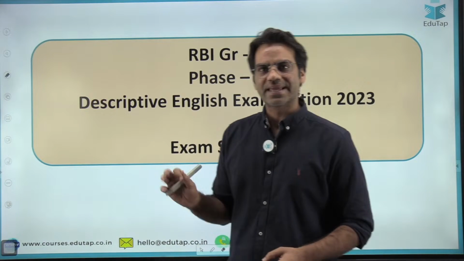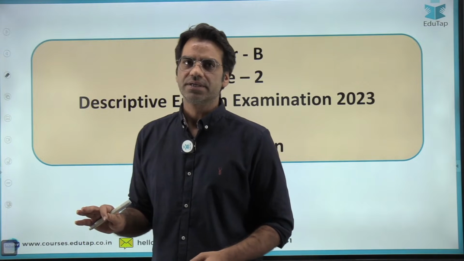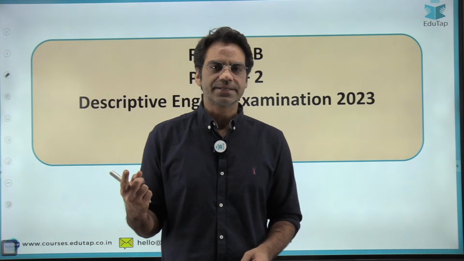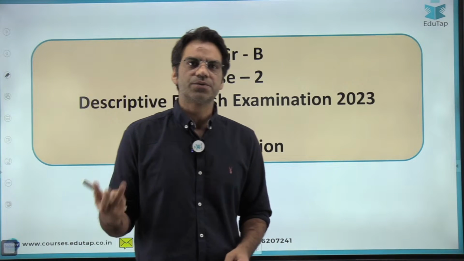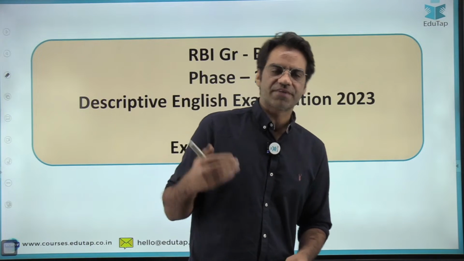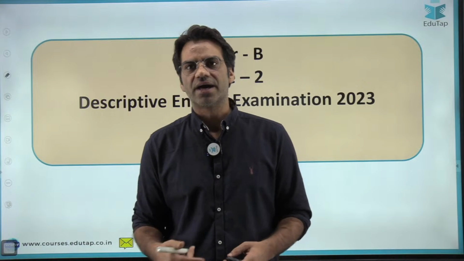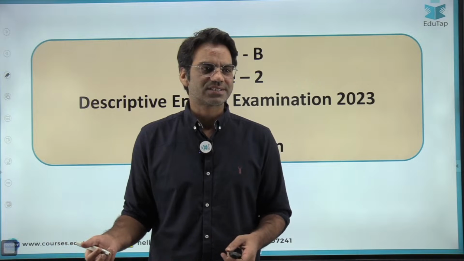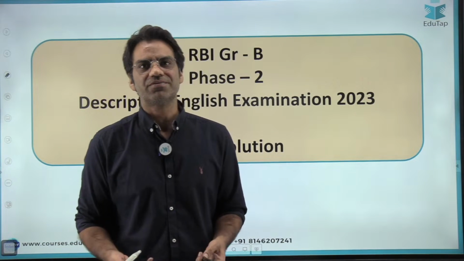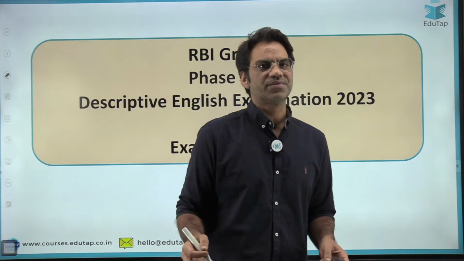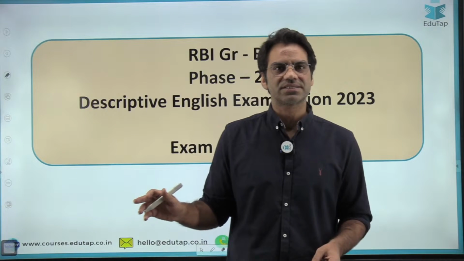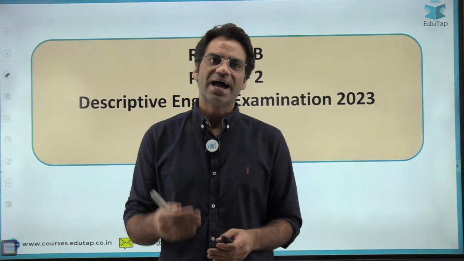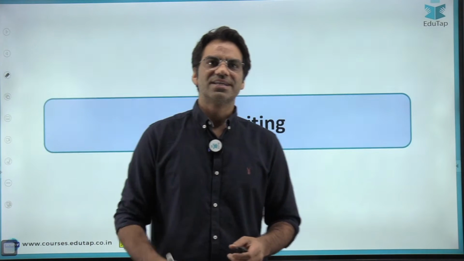And first of all, the pattern was exactly the same for the paper. There were 3 questions for 90 marks, as we predicted. One was essay writing, second was précis writing, and third was reading comprehension. And there were 5 questions on reading comprehension, but there were a few changes. There were a few surprises in the exam, but students were probably able to manage, because the exam was not very difficult. What I mean is it was not too easy, but it was not too difficult. It was doable if you had started preparing in time. So let's start with the session.